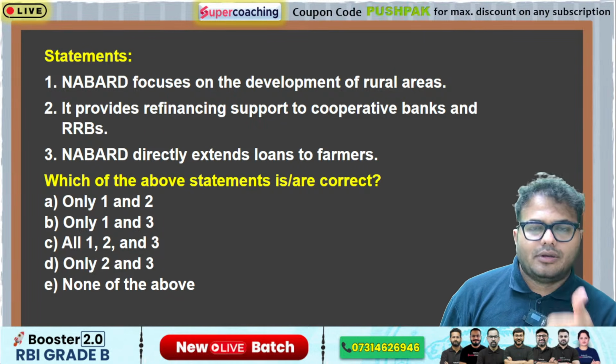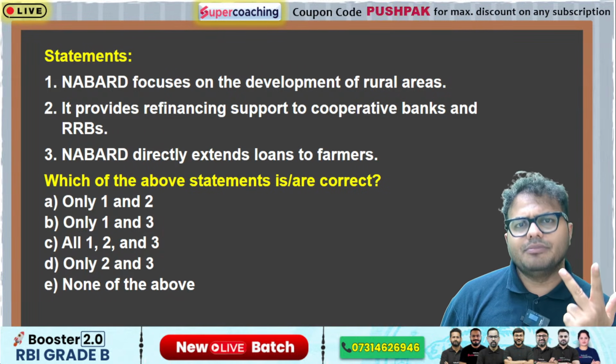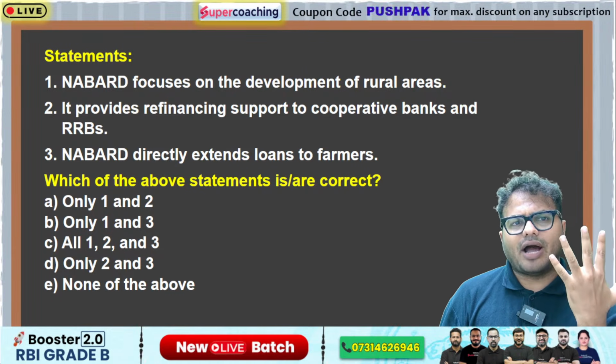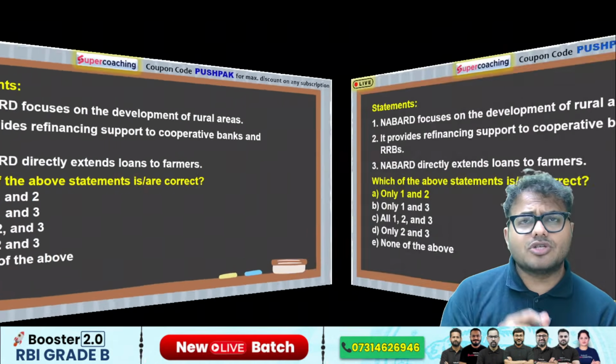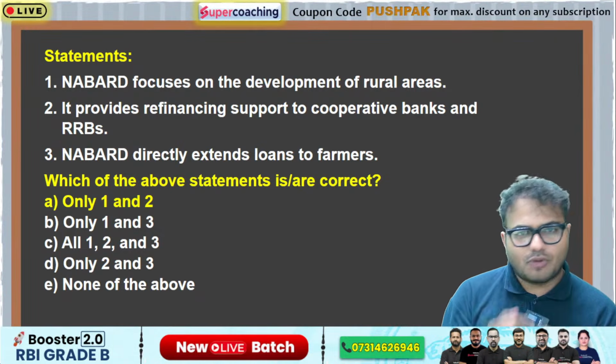NABARD, SIDBI, Exim, NHB, NABFID. These are the 5 AIFIs we have. Yes, the answer of this question is 1 and 2.